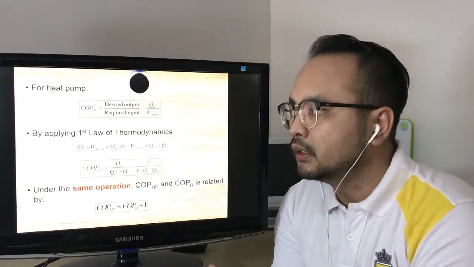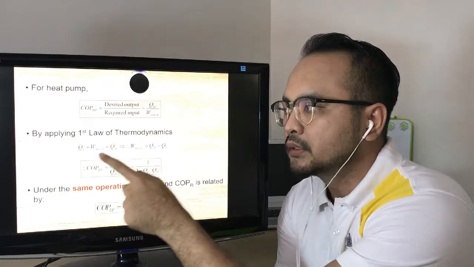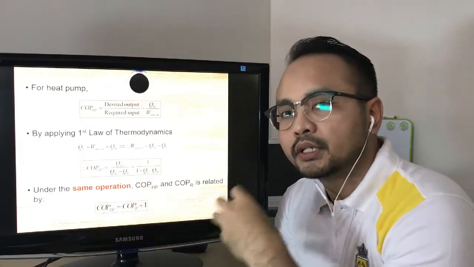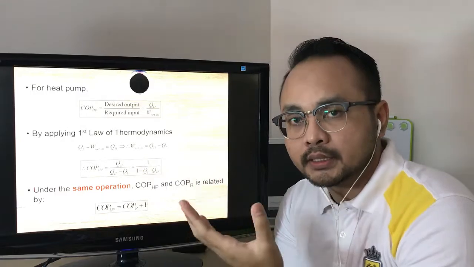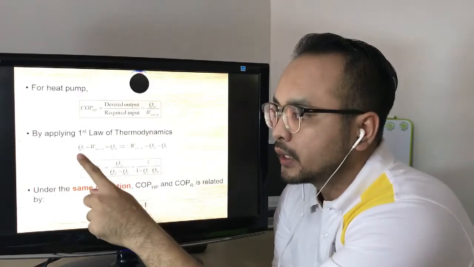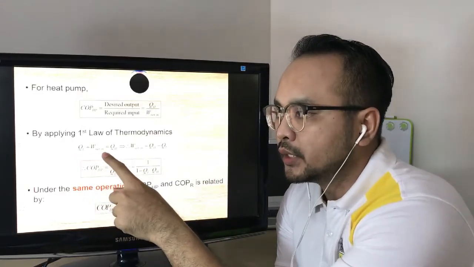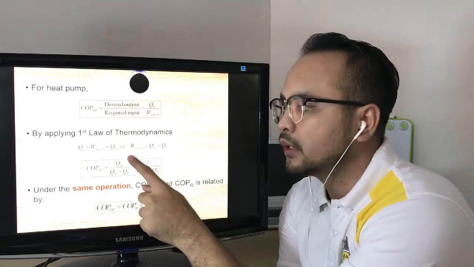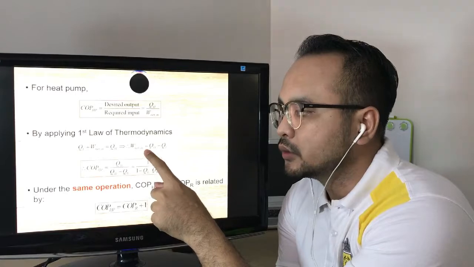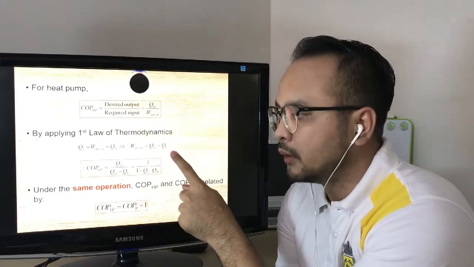Just like the refrigerator, by using the first law of thermodynamics, we get the relation that the energy coming in is equal to the energy that is coming out. So we get QL plus W net in is equal to QH. Then after we rearrange, we get W net in is equal to QH minus QL.